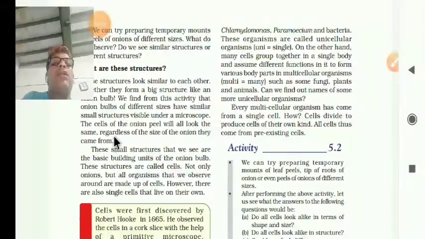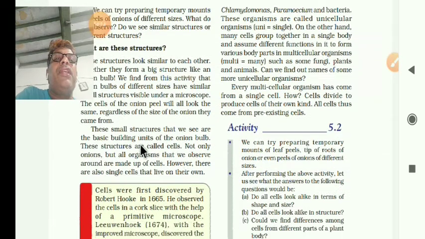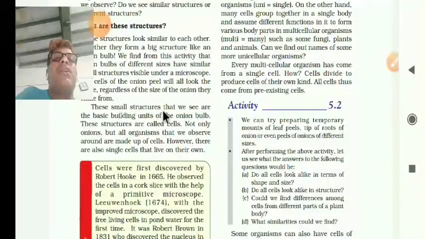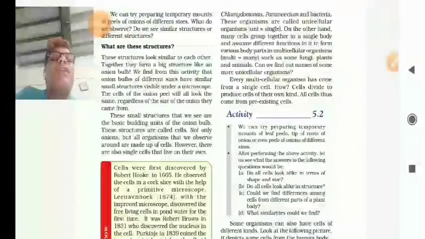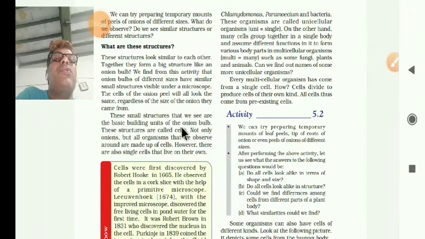The cells of the onion peel will all look the same, regardless of the size of the onion they came from. Whatever the size you take, it looks a similar shape. And these small structures that we see are the basic building units of the onion bulb.